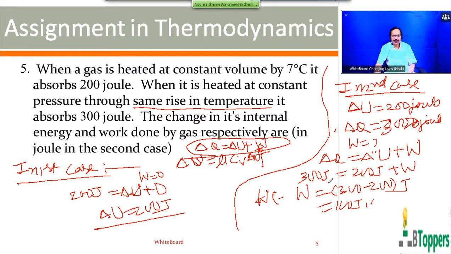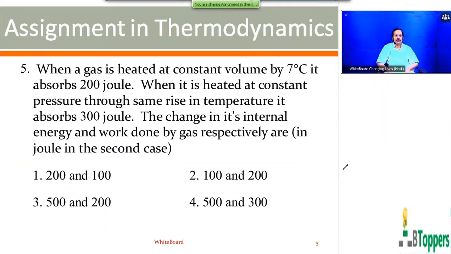So if you want to copy the working, you can take a pause and copy the working. So here for the question which I just discussed now, the change in energy in the second case is 200 joules and work done is 100 joules. That is first option is the answer.